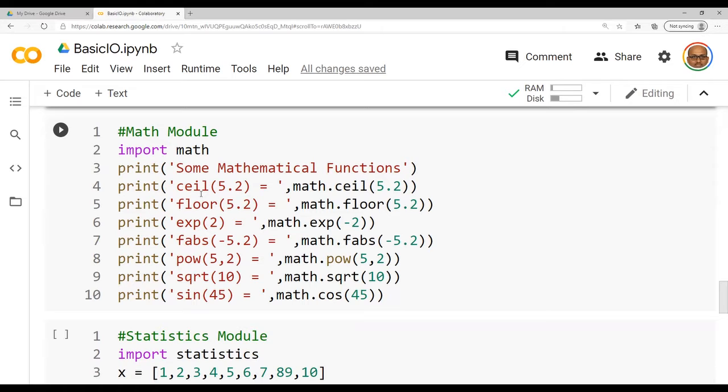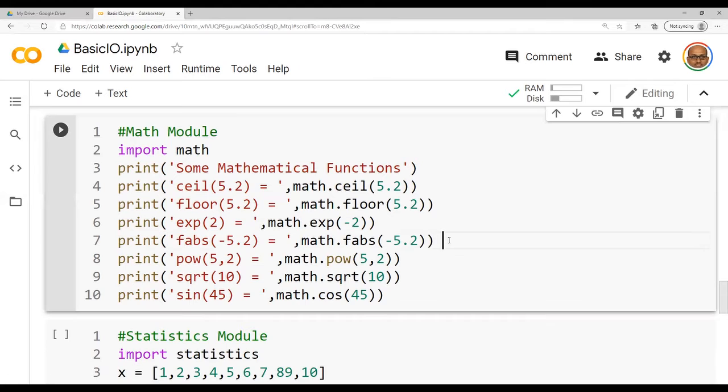You will be writing a number in between. Let me try to give an example here itself. So people will be writing this in one single line.